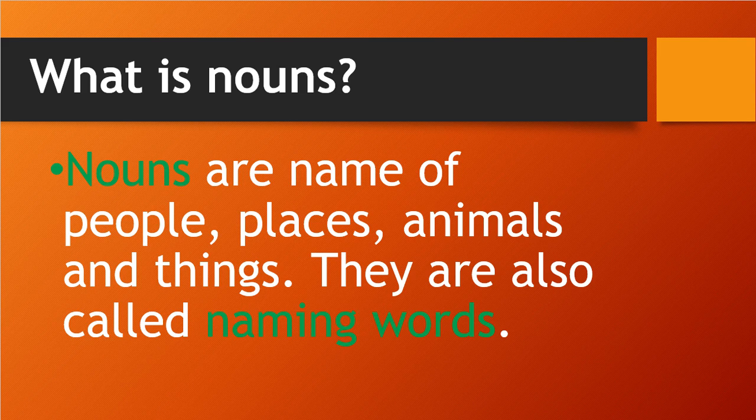If I want to call you, whether your name is Raju, Sanjay, Meera or Hina, I will call you with your name. I will say, Raju, come here. Sanjay, sit there. Meena, come forward.